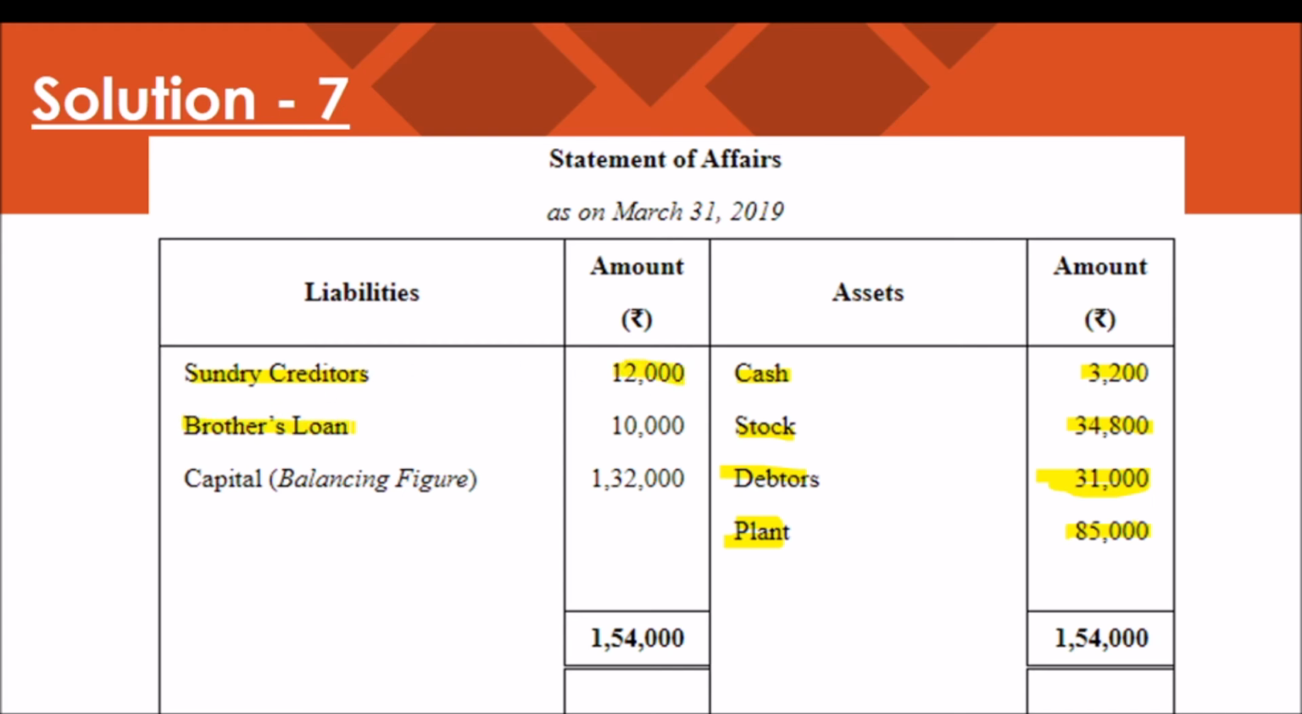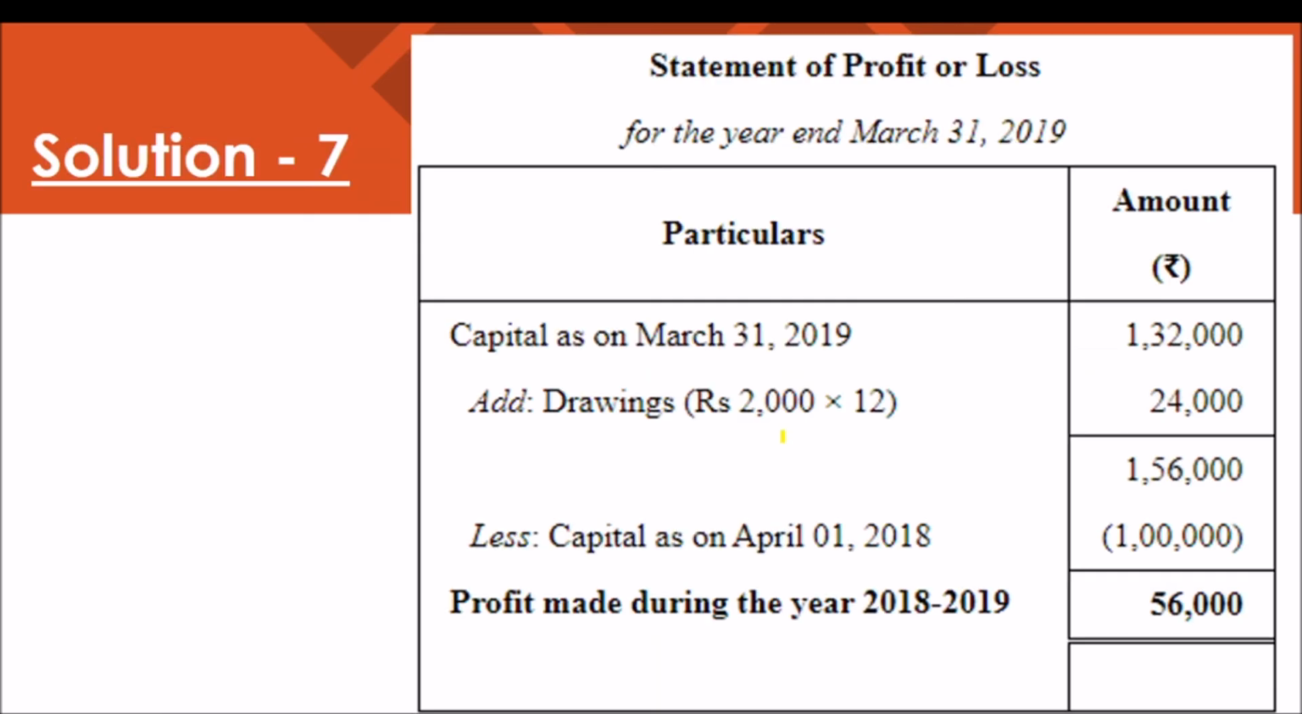Brothers loan 10,000. So after recording this, we are finding the total, the highest value, which will come on the asset side, like 54,000. And when we deduct this 12,000 and 10,000, 22,000, we will get the difference of 32,000 as the capital, the closing capital at the end of the year. From that, we have to prepare the statement of profit or loss.